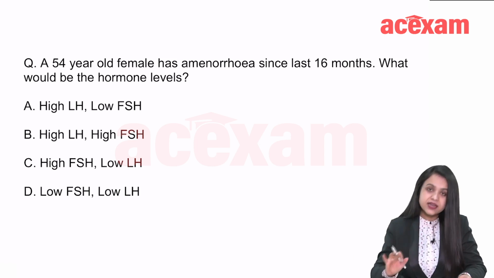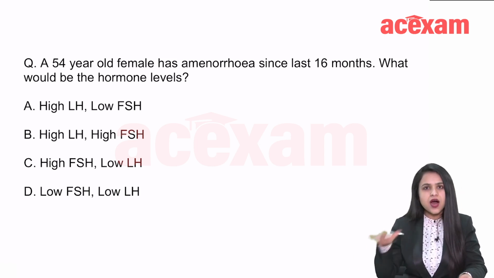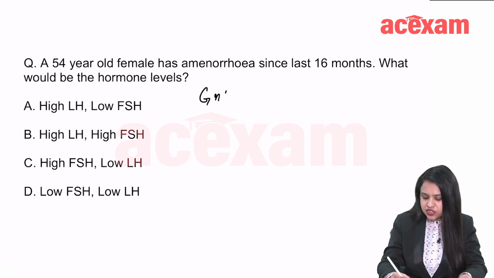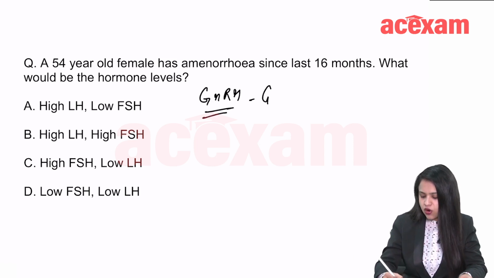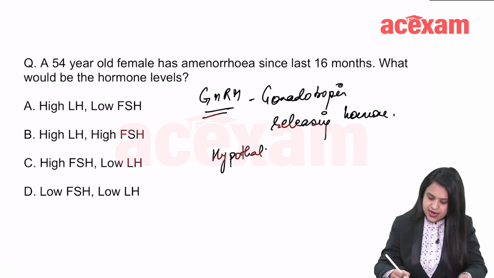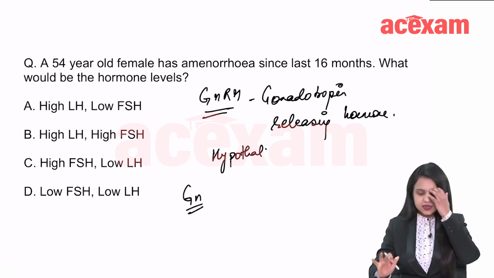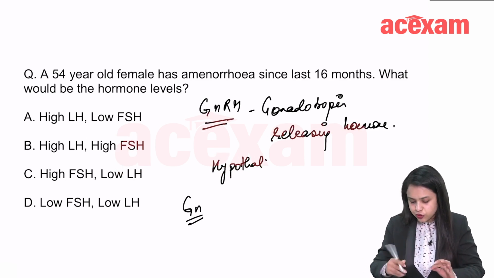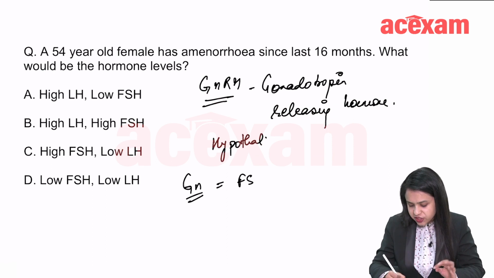Okay, so to understand this question, you should first know how this all happens. It is GnRH, the full form of which is gonadotropin releasing hormone. Okay, now this is produced by hypothalamus. And then we have gonadotropins. So these are the terminologies basically which you should know. Gonadotropins are FSH and LH, follicular stimulating hormone and luteinizing hormone. FSH and LH are produced by anterior pituitary.